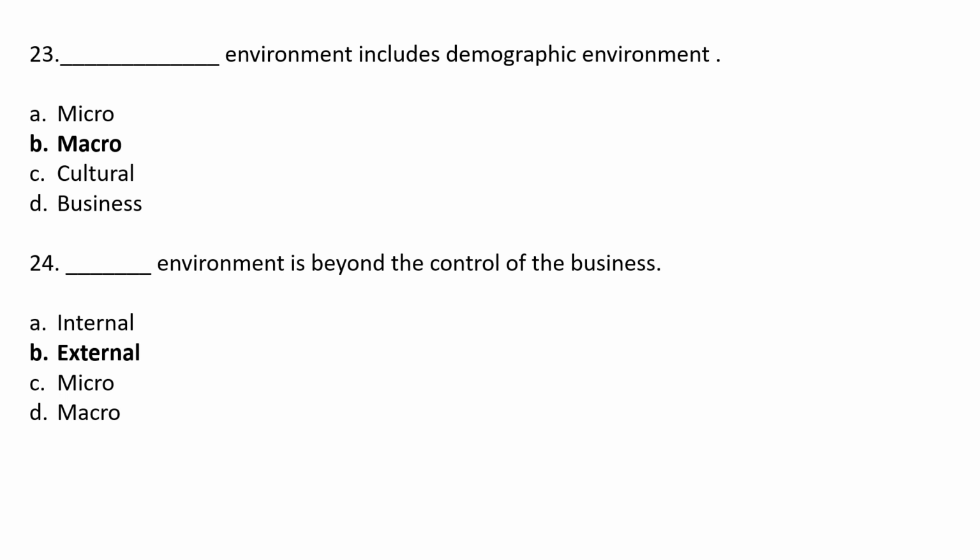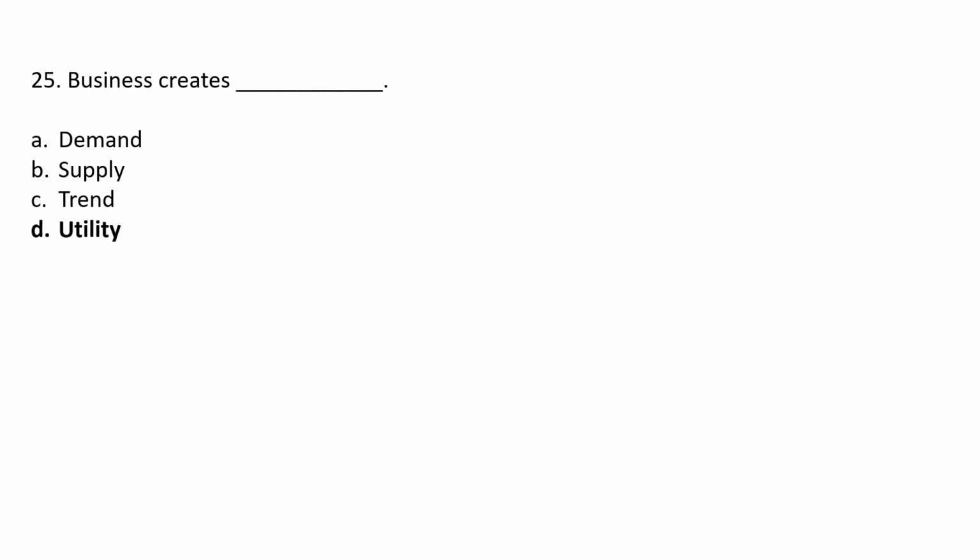Dash environment is beyond the control of the business. Option A internal, option B external, option C macro, option D external. The correct answer is option D external. External environment is beyond the control of the business.